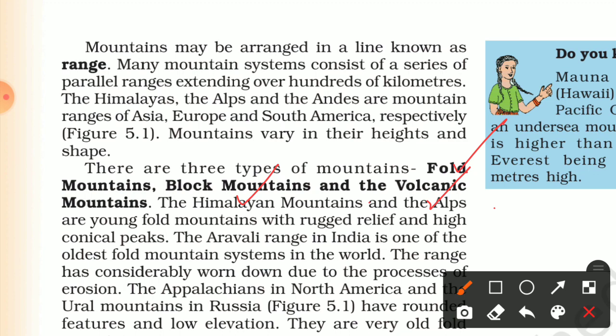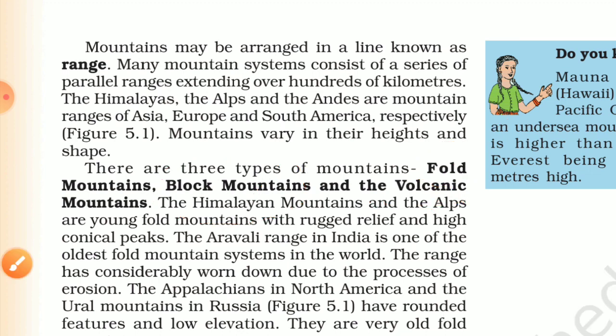So you will see four mountains, each with specific characteristics. After that you will see block mountains, which have other characteristics than fold mountains. And volcanic mountain, as the name suggests, is called a volcanic mountain because it keeps molten magma.